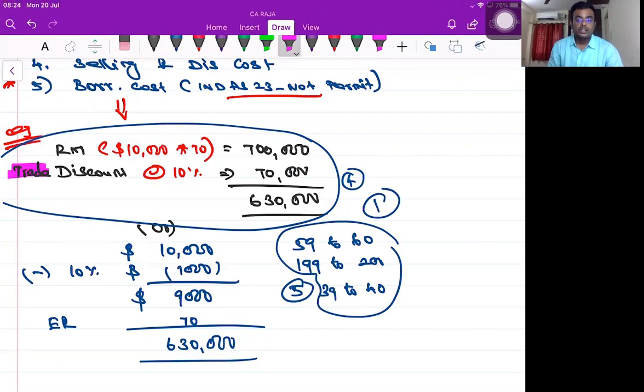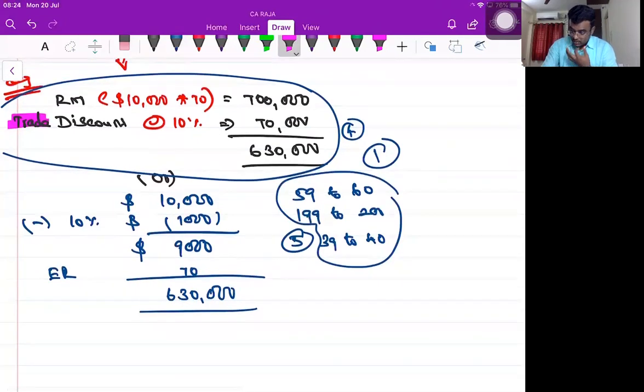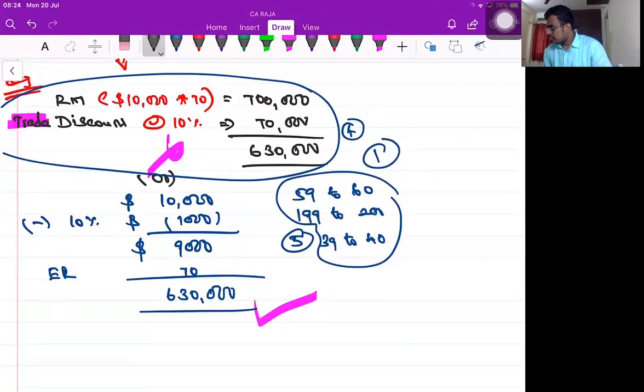I hope you know the different types of discount. One is called trade discount and the other cash discount. Can you please tell me the difference between trade discount and cash discount? If bought in bulk quantities, the discount given is trade discount. When we pay the payment promptly, the discount given is cash discount. Okay. Others?